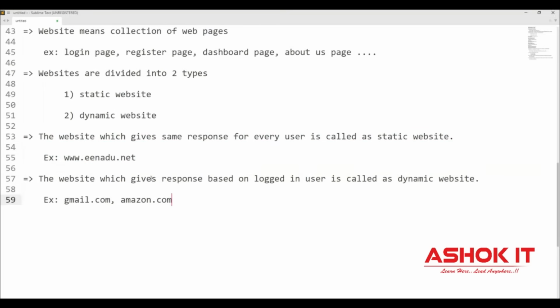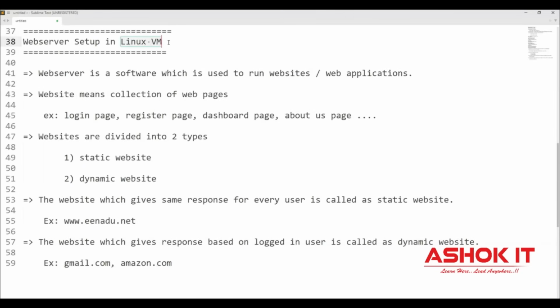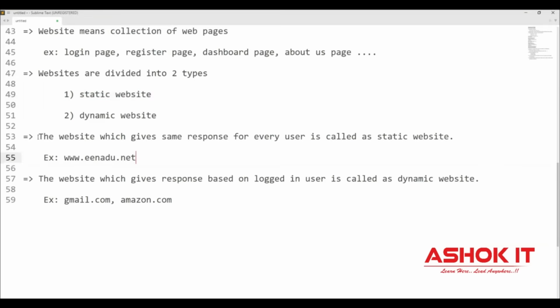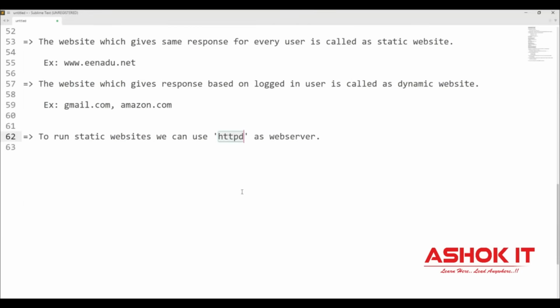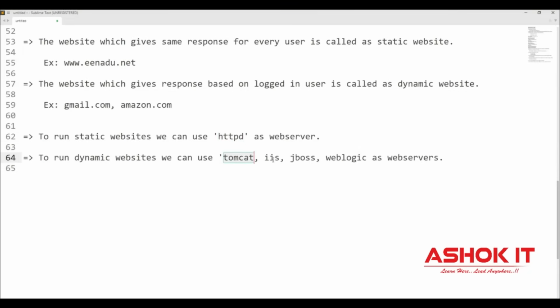So now I'm going to show you how to install a web server in the Linux machine, which is used to run a static website. We already discussed what a static website is: the same response for every user. In order to run static websites, we need one web server, for example HTTPD. I'm going to use HTTPD as a web server. If you want to run dynamic websites, then we use Tomcat server, IIS server, JBoss, WebLogic, WebSphere. These are the servers available in the market to run dynamic websites. If you want to run a static website, then you can go for HTTPD.